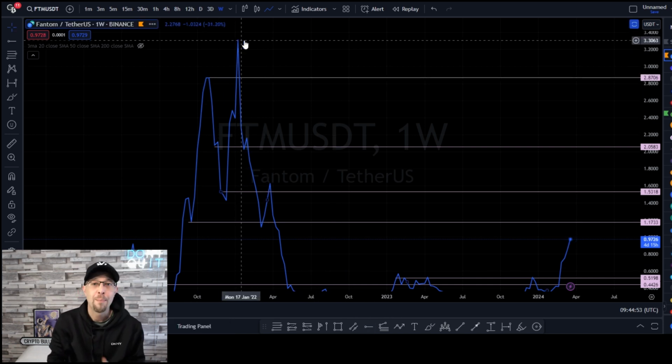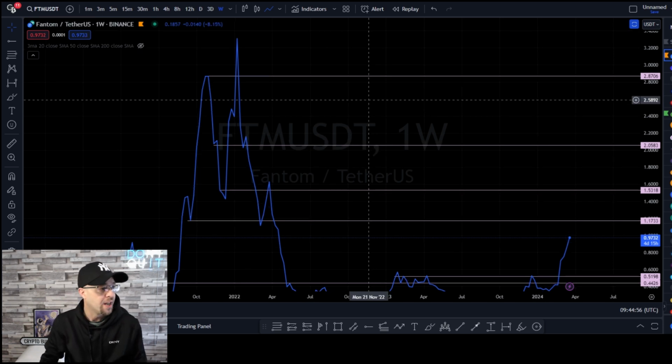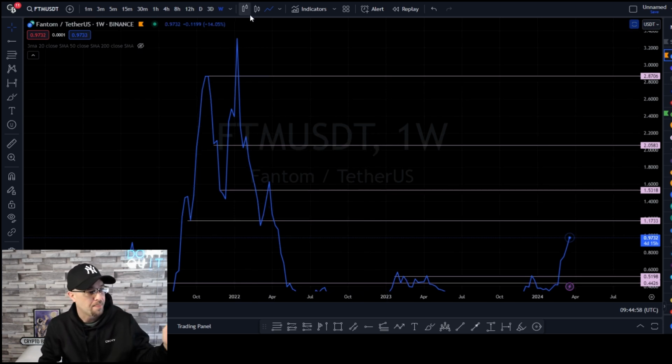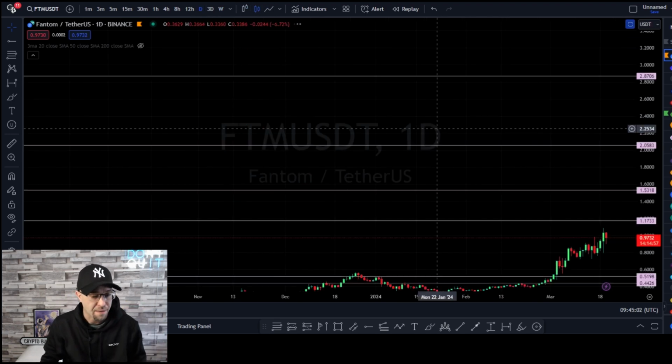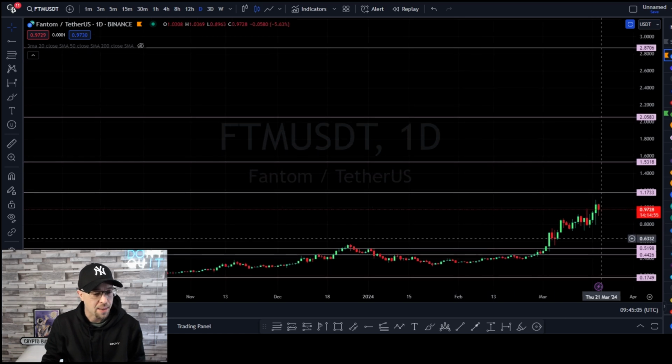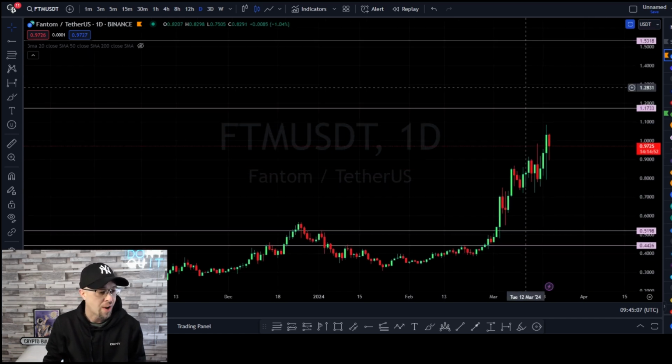Right, okay, so we've got our major weekly support and resistance built in. So what we're going to do is go back to the candle chart, and then we're going to zoom back into the daily chart and look for our next thing. So the next thing that we're going to look for is a simple diagonal trend line.